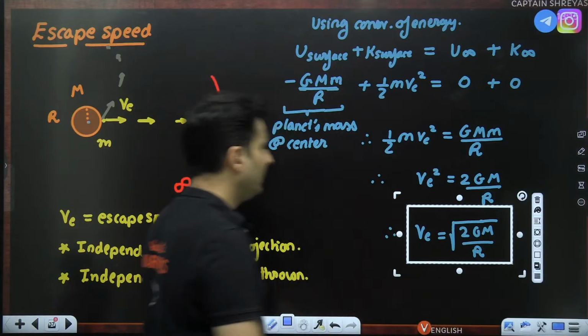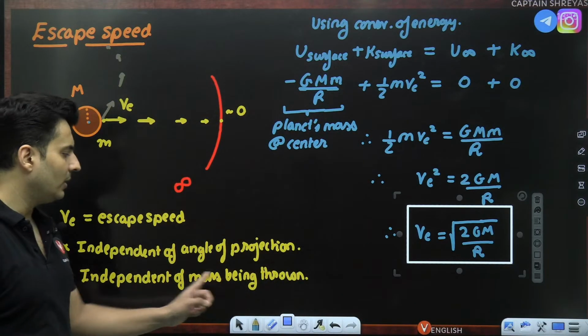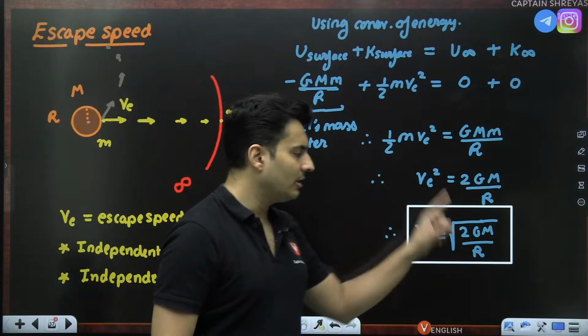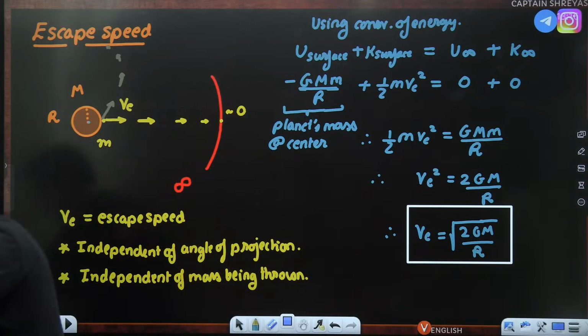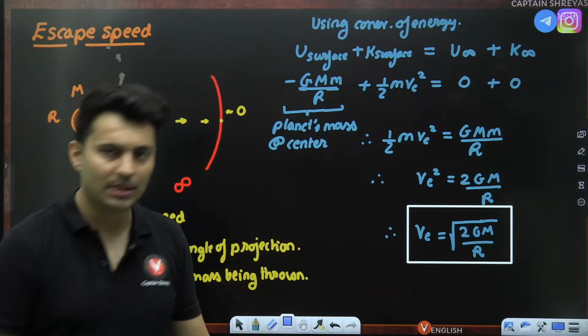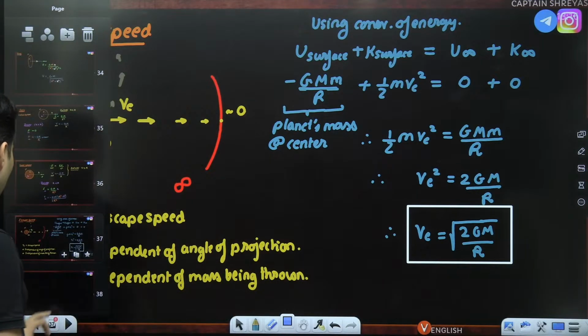It is not dependent on the angle, nor is it dependent on the mass being thrown. It depends on the mass of the planet. Yes, that is fine. Is this absolutely clear, my dear students? Everybody with me? Perfect. Let's do some questions based out of this.